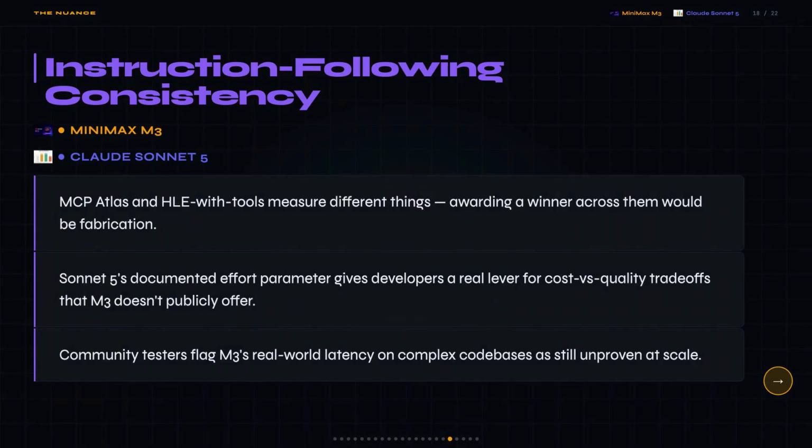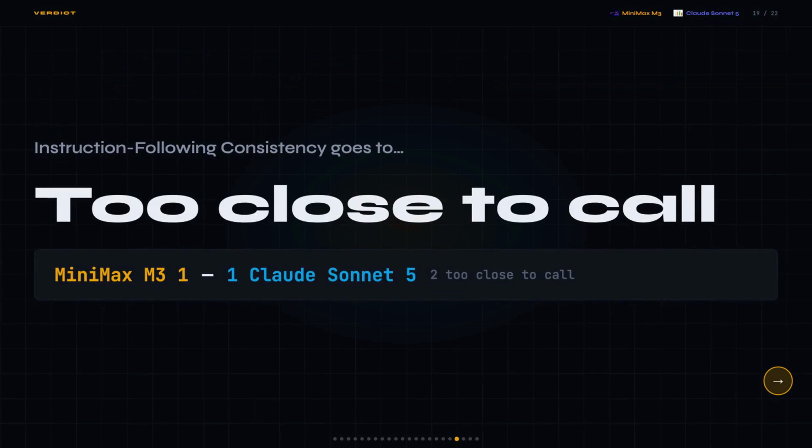MCP Atlas and HLE with tools measure pretty different things, and M3's number is vendor reported, while Sonnet 5's comes from independent press analysis. On top of that, community testers have flagged M3's real-world latency on messy code bases as still unproven at scale, so the practical reliability gap is genuinely unclear right now. I was expecting one of these to pull ahead clearly, but the benchmarks just don't line up enough to call it. This one's a tie. So the final score stays at MiniMax M3 1, Claude Sonnet 5, 1, 2 tied.